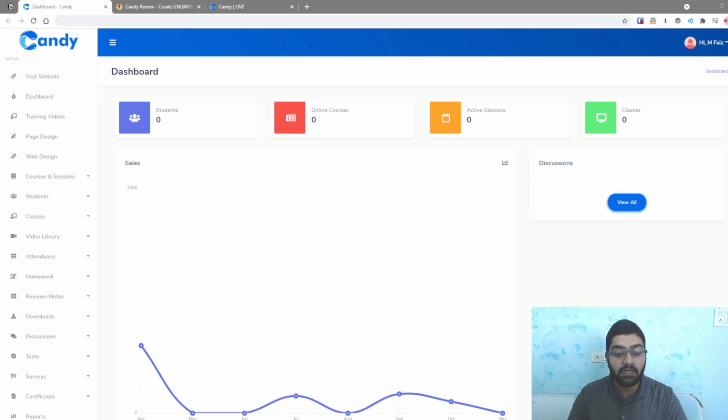Now, what is Candy? Well, in a nutshell, Candy is a cloud-based software that will allow you to create websites, your landing pages, and create courses and sell the courses on the platform.